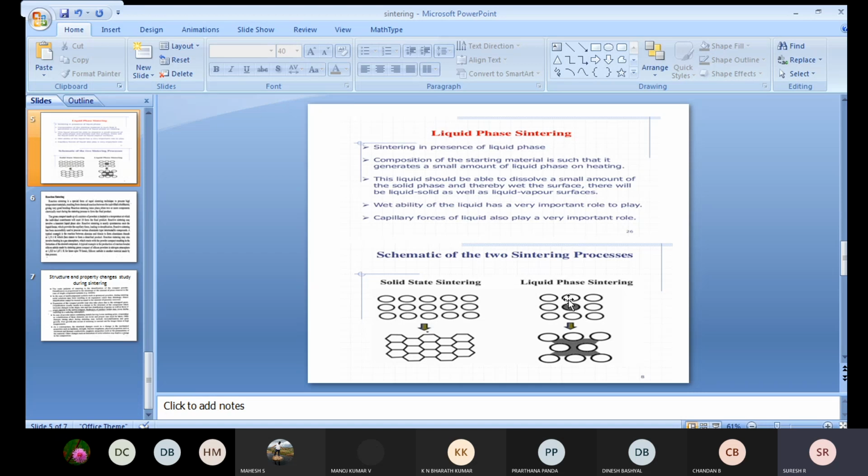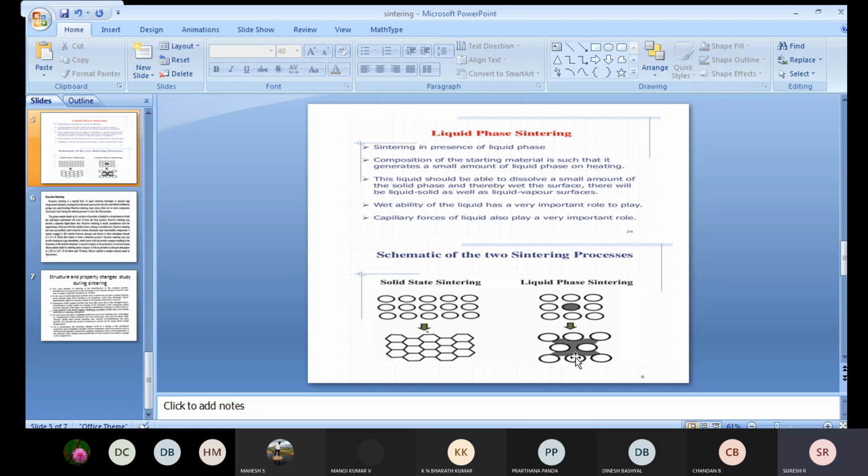So in liquid phase sintering, a small amount of liquid phase is obtained during the sintering process. The liquid should be able to dissolve a small amount of the solid phase, and thereby wet the surface of the particles. So there will be solid and liquid at the phase surfaces during the process. Liquid phase sintering is a combination of solid and liquid processes. That is the main difference between solid state sintering and liquid state sintering.